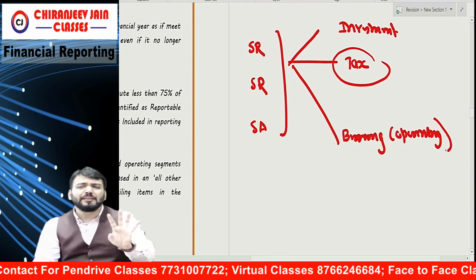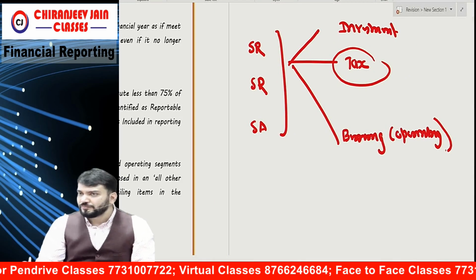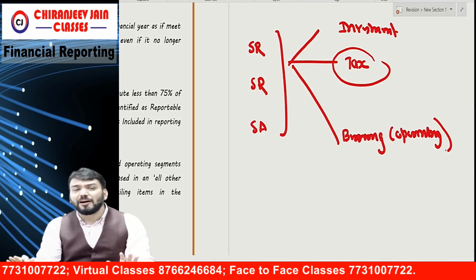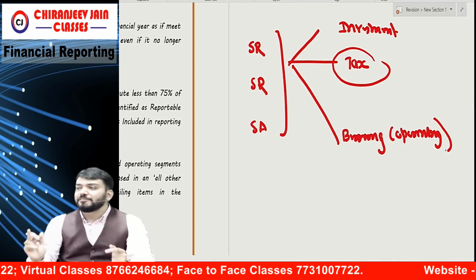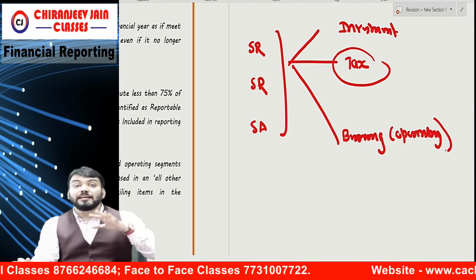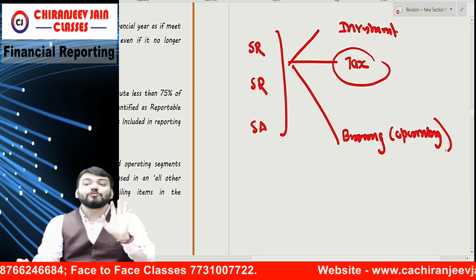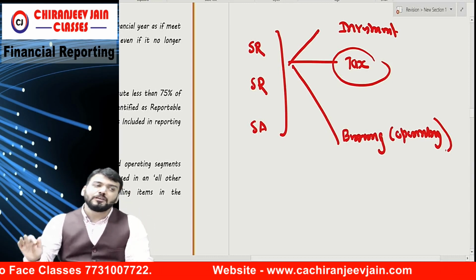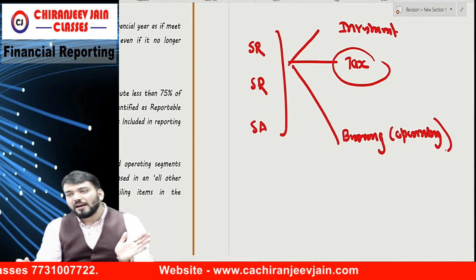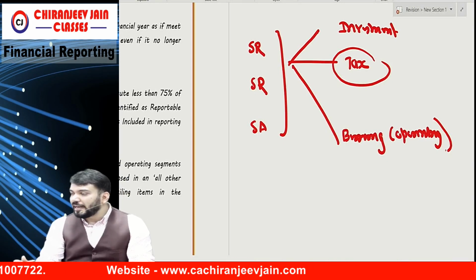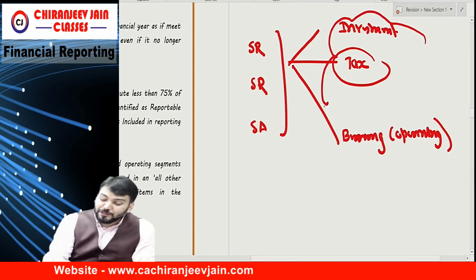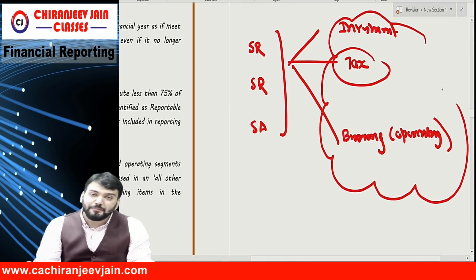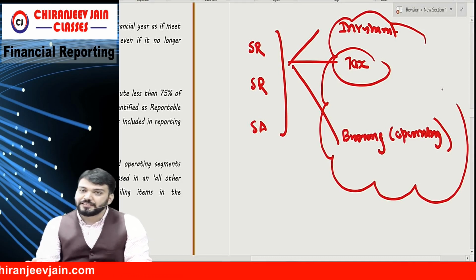For example, we can take a bank overdraft segment wise also, so that becomes an operating loan. Apart from that, all loans are basically entity wise, because we will not take a bank loan segment wise. But if you have taken a segment wise loan, then it becomes operating. Otherwise that is a non-operating item. So you need to be careful about these three items to find out segment revenue, segment result and segment asset. Understood this point?